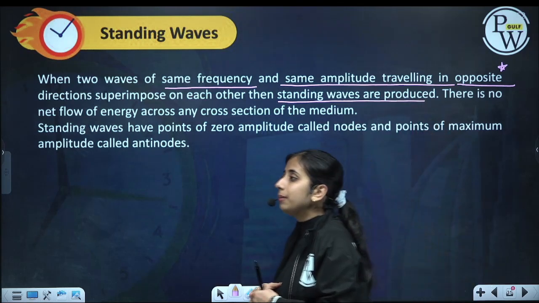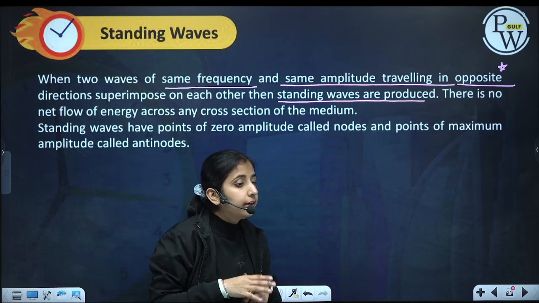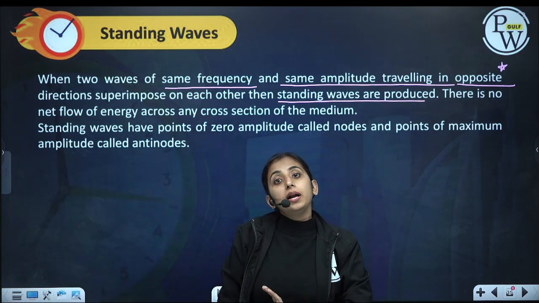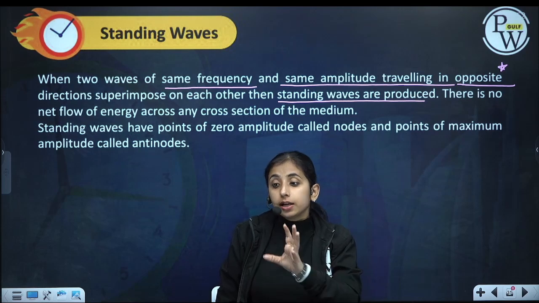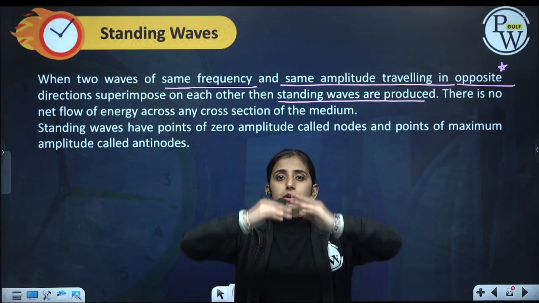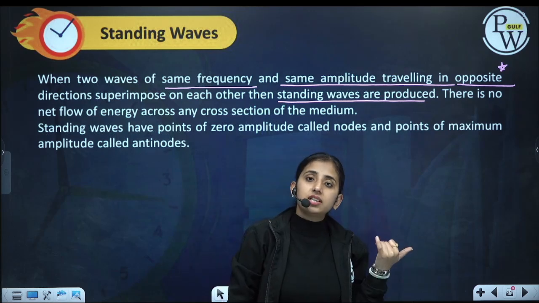Why do we call the name standing? Some wave is being produced, but the wave is not traveling. You will see that particles are doing oscillations, but the wave is not traveling. A wave will occur like this, but you cannot see it traveling like we see traveling waves.